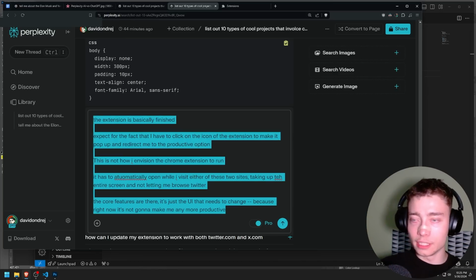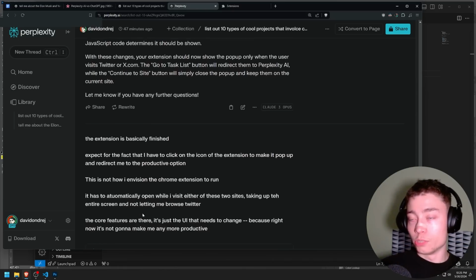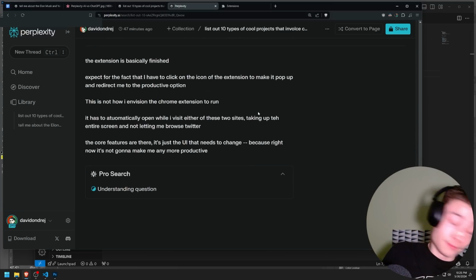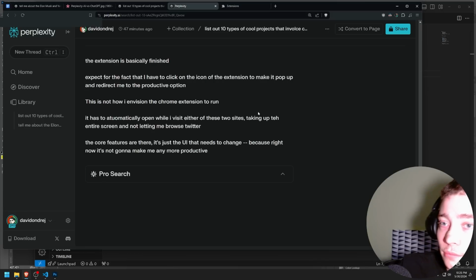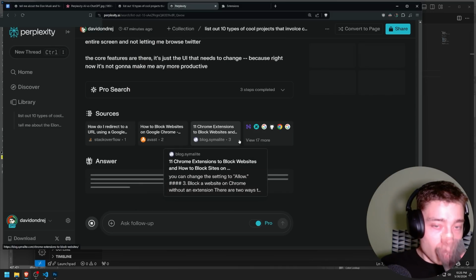Let's be honest, all of us need custom Chrome extensions because all of us have different sites or styles of wasting time, which is just beautiful. Now you can build your own Chrome extension. Five years ago it was 50 times harder. Let's see if Perplexity understands the issue.